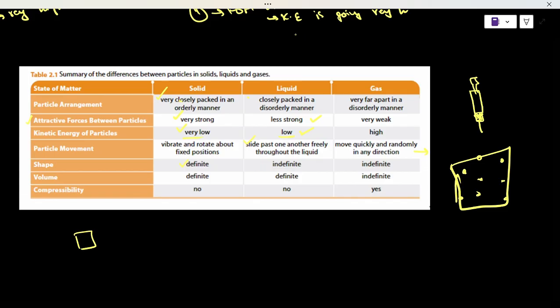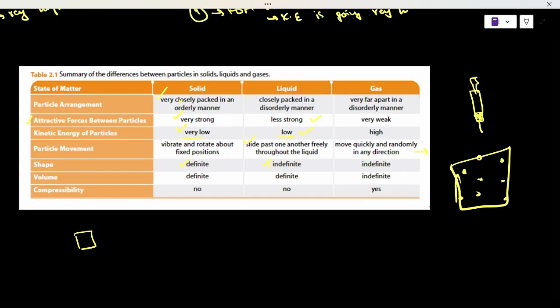Again, let's get back to the shape for liquids. A liquid does not have a fixed shape. It has an indefinite shape. What does that really mean? For example, if I take half a liter of water and pour it into a jug, it's going to take the shape of the jug. If I pour it into a cup of coffee, it's going to take the shape of the cup. Whatever I put the liquid in, it's going to take the shape of that particular thing.